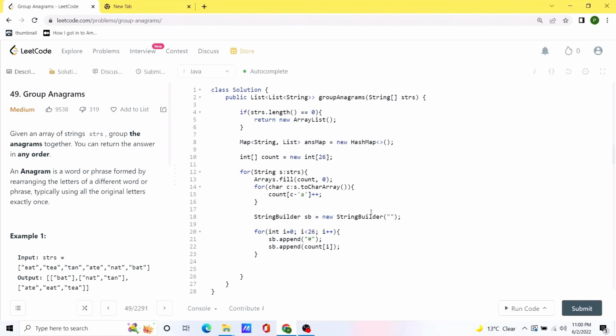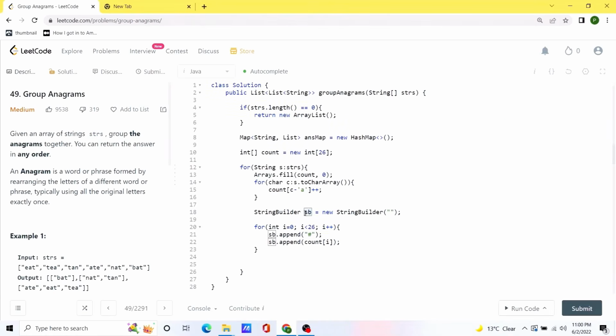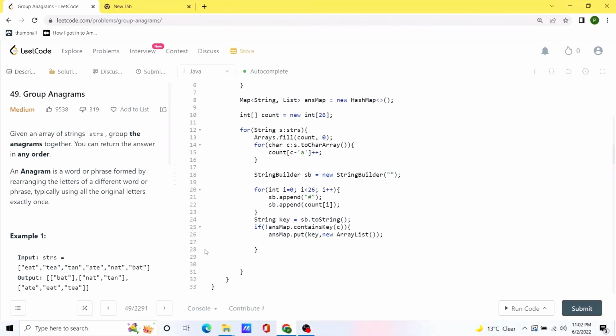Once this is done, we are going to assign this new string that we created as a key for our hash map. Now we are going to check that if this entry for this given key already exists inside the hash map. If it does, we are simply going to add whatever the string s that we are iterating over. And if the entry does not exist, we will create one value inside the hash map, and then we will add this value s for this given key. And we are done for this for loop.